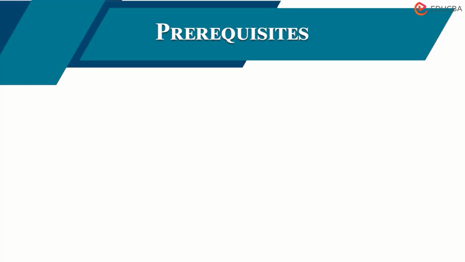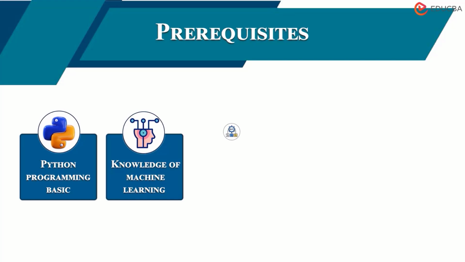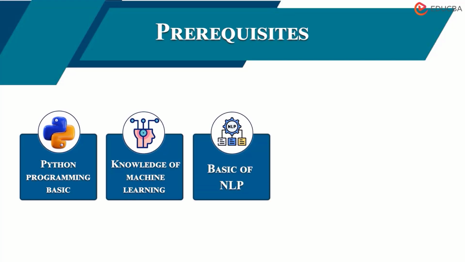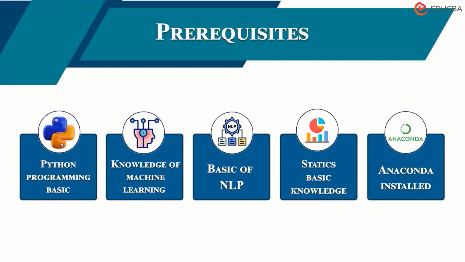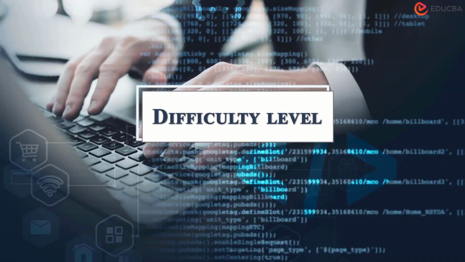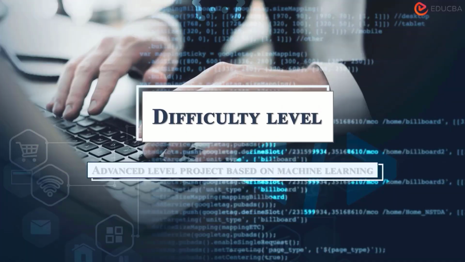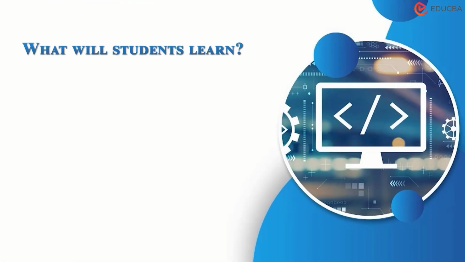What are the prerequisites? For this project, we need Python programming basics, knowledge of machine learning algorithms, and basics of NLP. Then we need basic statistics, and the software Anaconda should be installed, because we are going to write code in the Anaconda environment, using Jupyter. The difficulty level of this project is advanced. So you should have at least basic knowledge of machine learning as well as Python programming to start with this project.